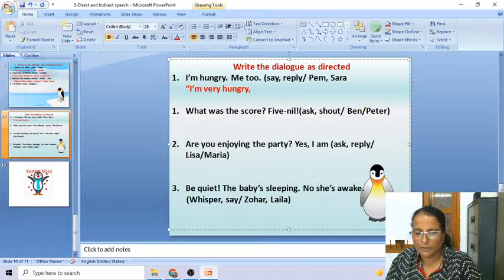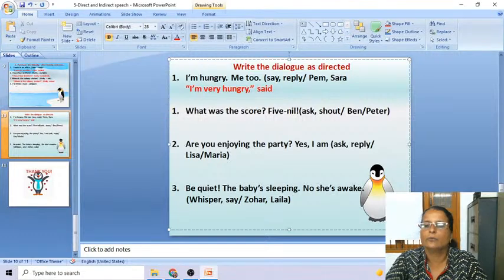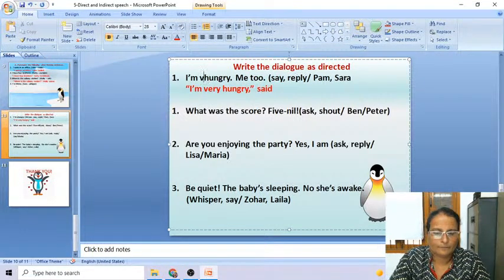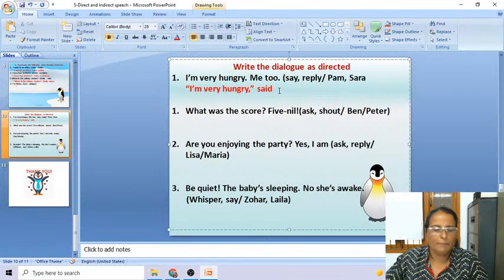We should put a comma. Then the inverted comma should be closed. And who said this? You know that it is said by the first person whose name is given here. It is Pam. Said Pam.